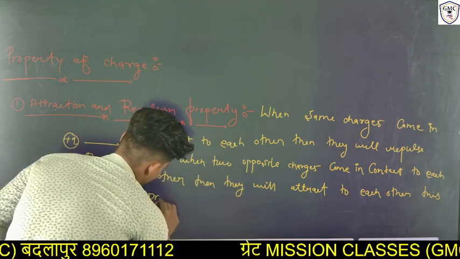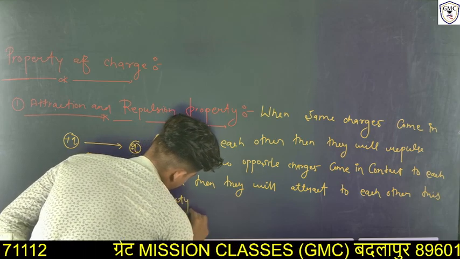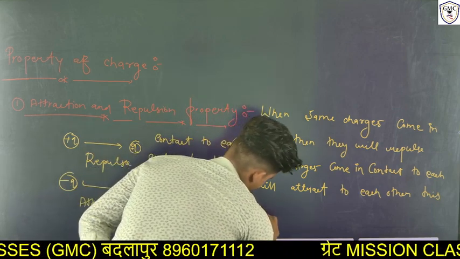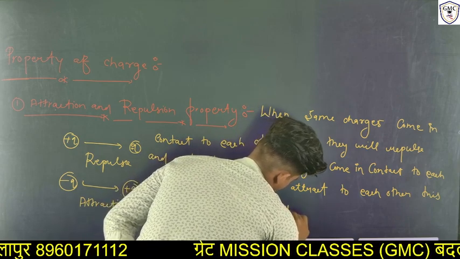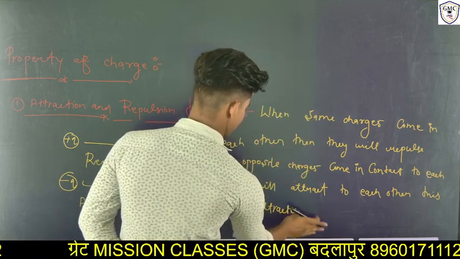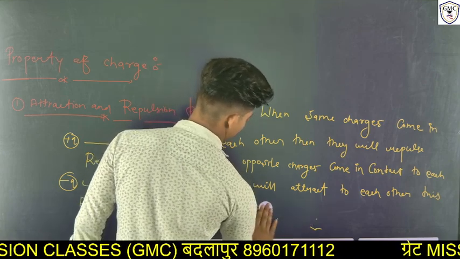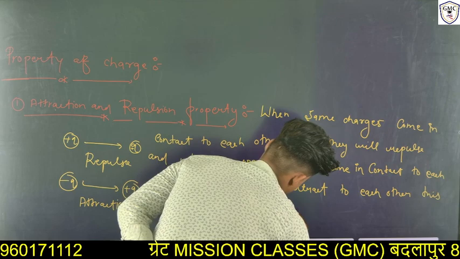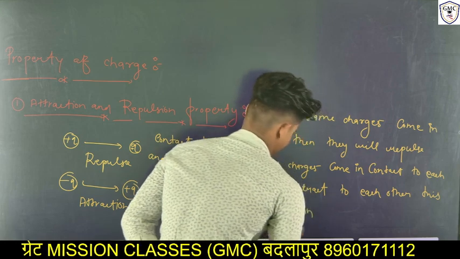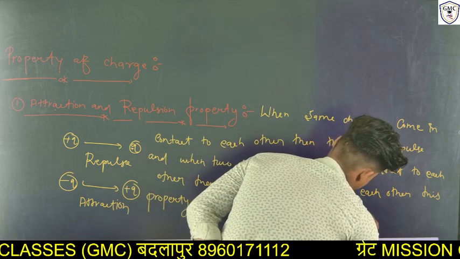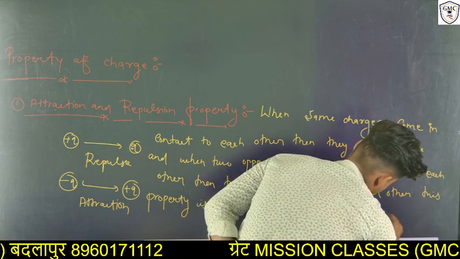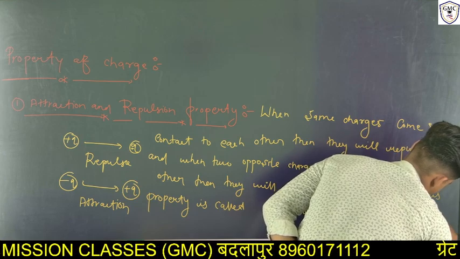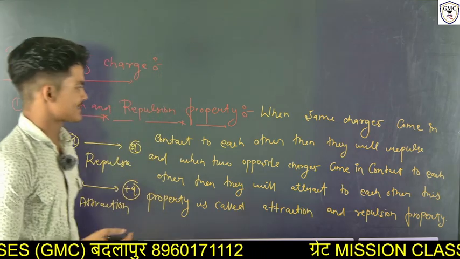This property is called attraction and repulsion property. So, what is the attraction and repulsion property?